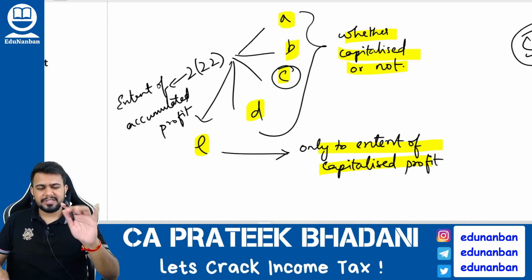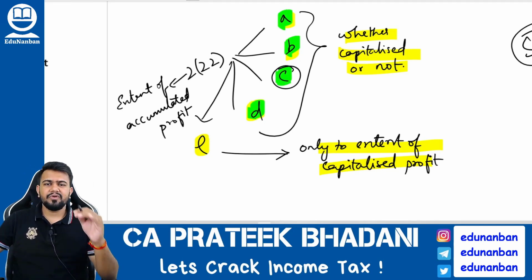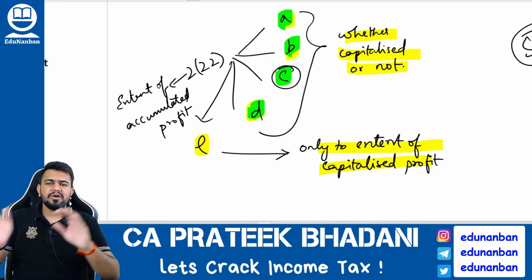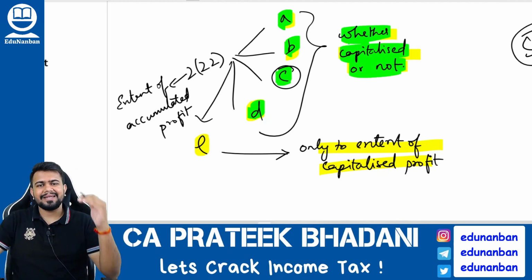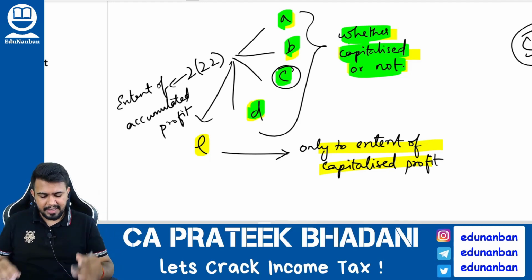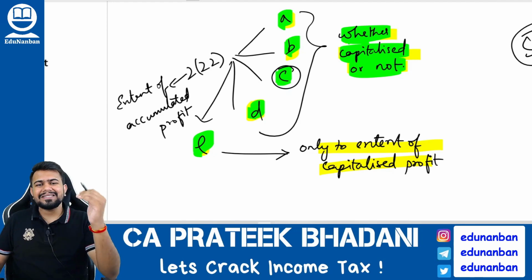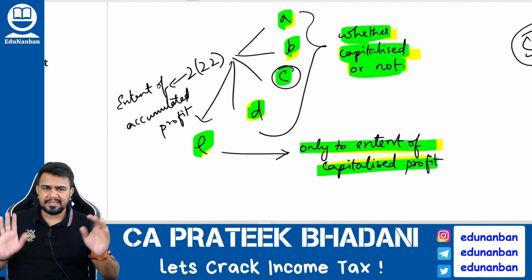For the first 4 sections, 2(22)(a), (b), (c), (d), what will happen? The entire amount of accumulated profit, whether it is capitalized or not capitalized, both will be considered as deemed dividend. That is the maximum limit. However, in case of 2(22)(e), the amount only up to a maximum of accumulated profit that is capitalized will be considered as deemed dividend.